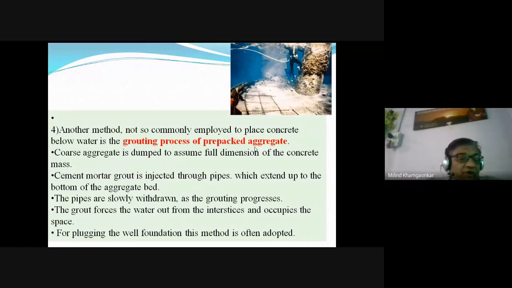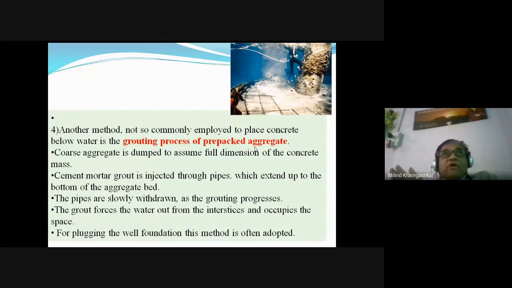That formwork is necessarily of the component of the structure, that is of the foundation, of the pier, of the abutment, of the bridge or the dam, which is below water.